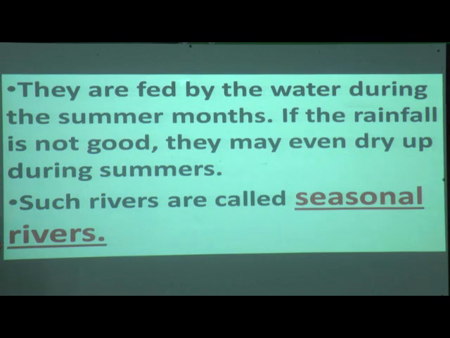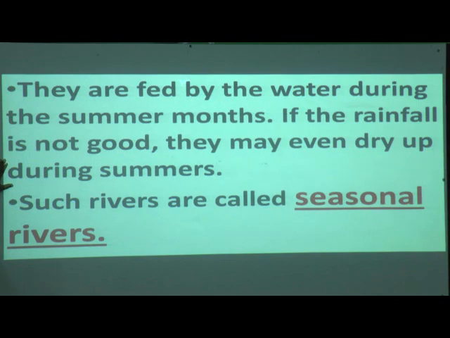If there is no rainfall, and then in the summer season, what happens? The rivers will dry up. So there is a shortage of water over there. If the rainfall is not there, they even dry up in the summer. Yes, as summer comes, the water evaporates.